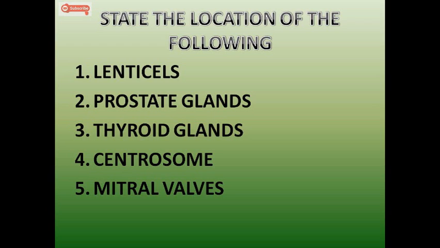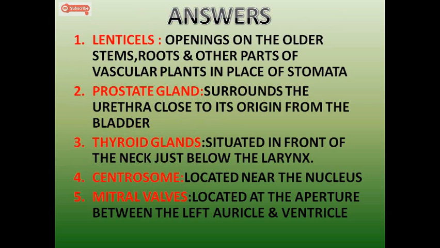Three, 2, 1. Okay, I'll reveal the answers. So yes, lenticels are present in the openings of the older stems, roots and other parts of the vascular plants in place of stomata. So like the bark of the tree and the dead parts of the plant will have lenticels instead of stomata. For prostate glands, it surrounds the urethra close to its origin from the bladder. You can also mention in male body. So it will be more specific that you know that it's not present in females but in males.